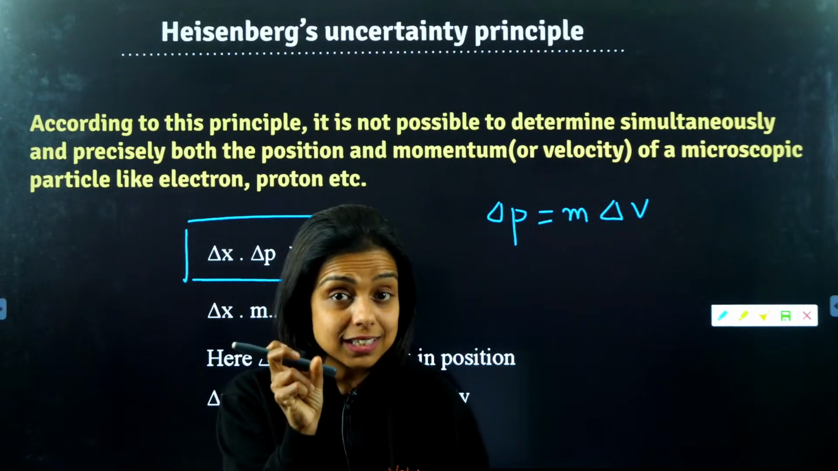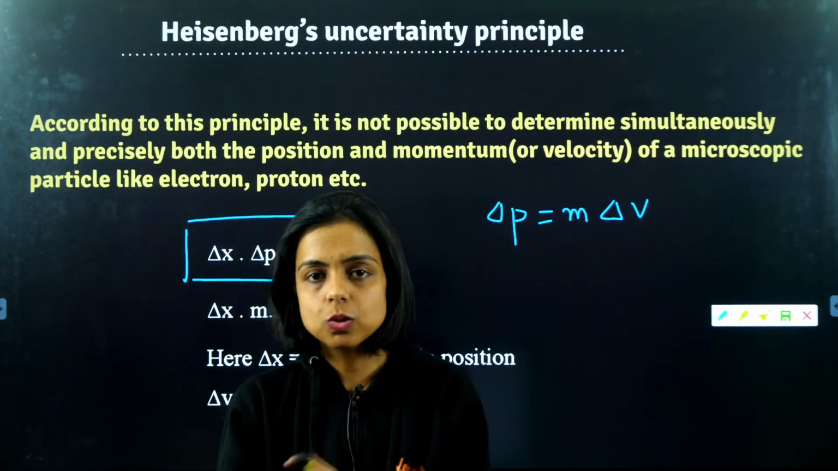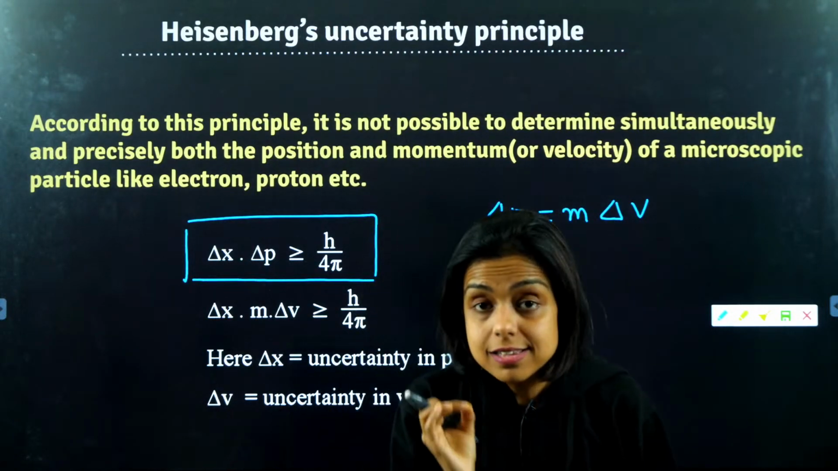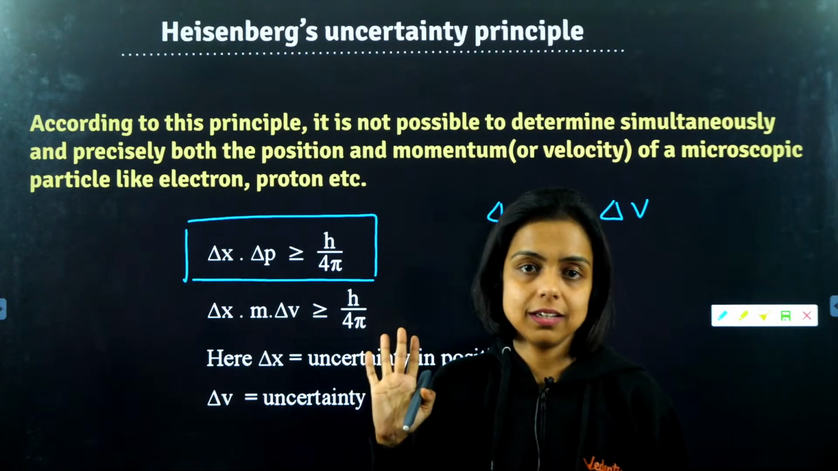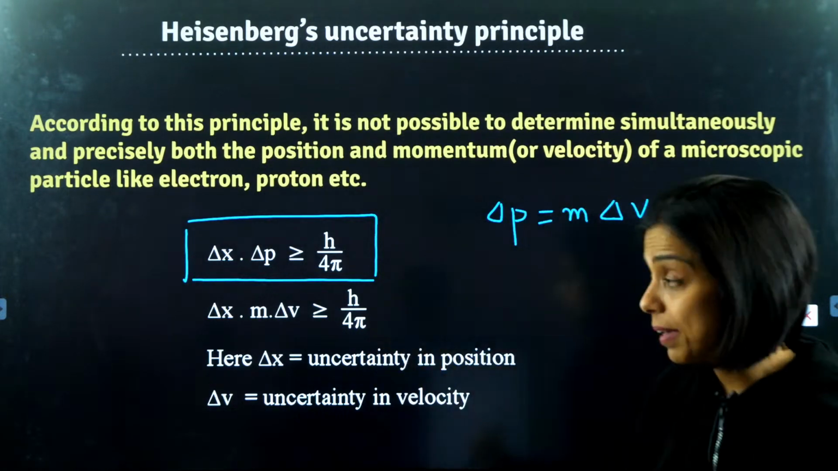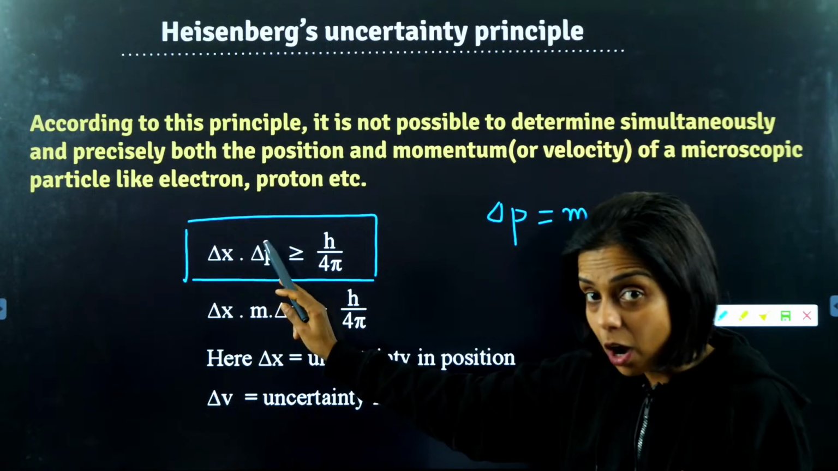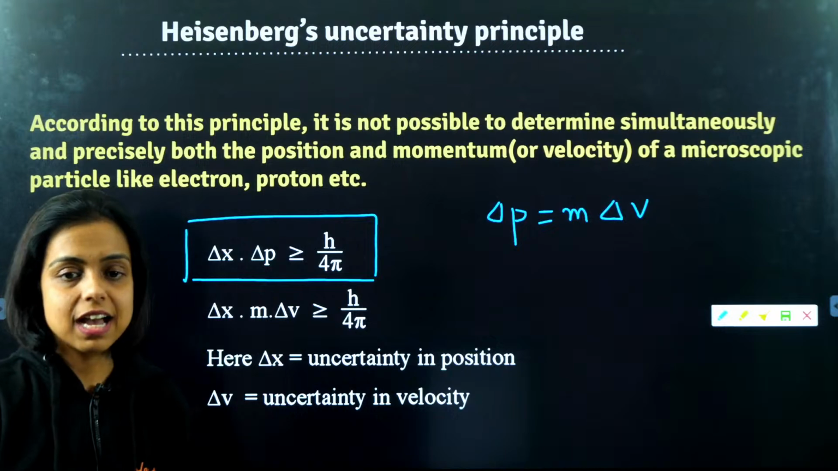That uncertainty is plus minus 2. It can be 95 plus 2, it can be 95 minus 2. So that delta, the uncertainty in the marks, is that plus minus 2 value. So same here in this formula, delta x is the uncertainty, the doubt in the position. Delta p is the uncertainty in momentum. Delta v is the uncertainty in